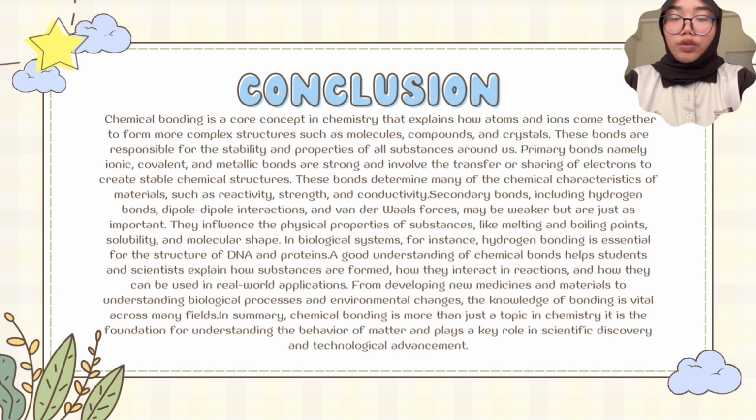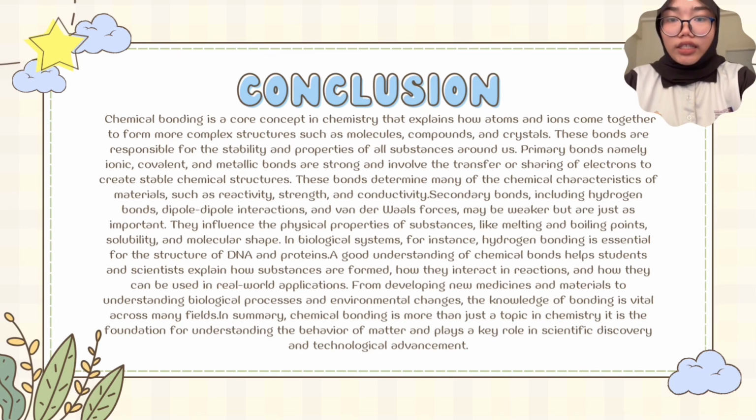Secondary bonds, including hydrogen bonds, dipole-dipole interaction, and van der Waals forces, may be weaker but are just as important. They influence the physical properties of substances like melting and boiling point, solubility, and molecular shape. In biological systems, for instance, hydrogen bonding is essential for the structure of DNA and protein.